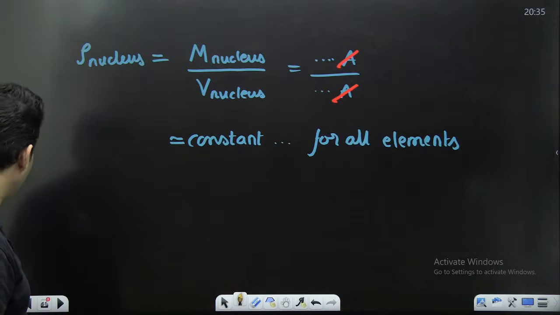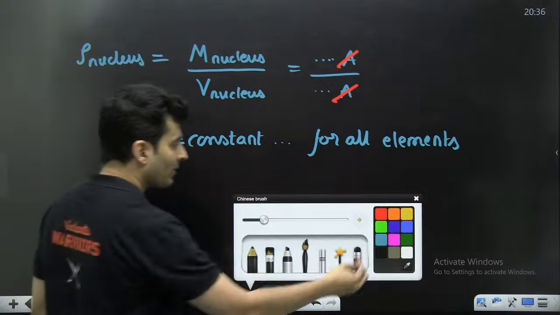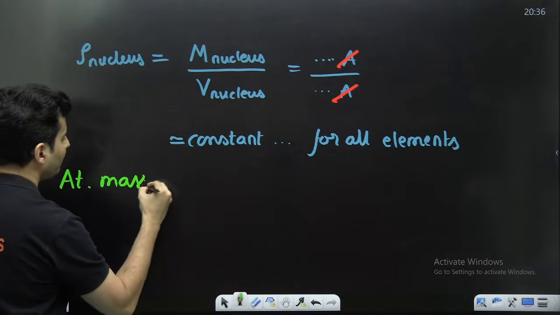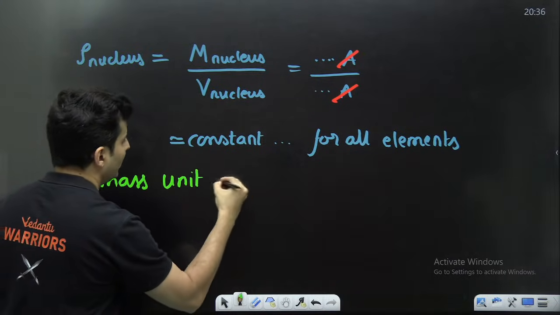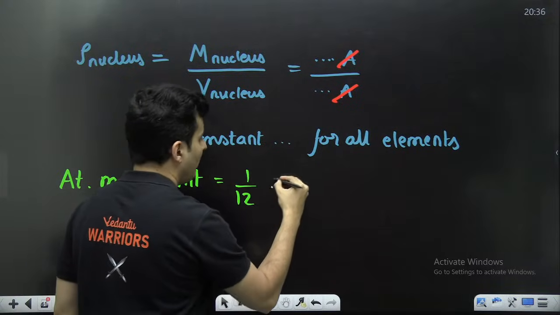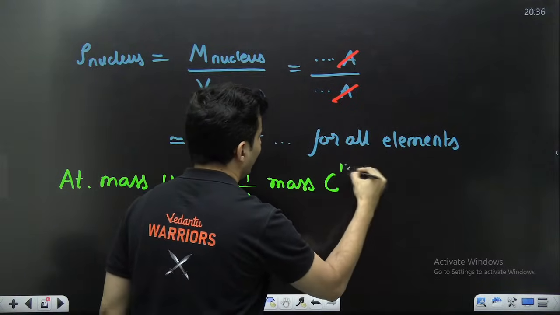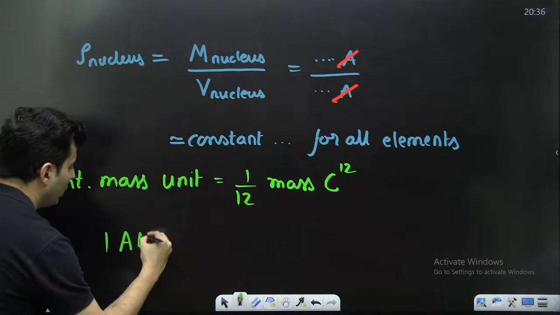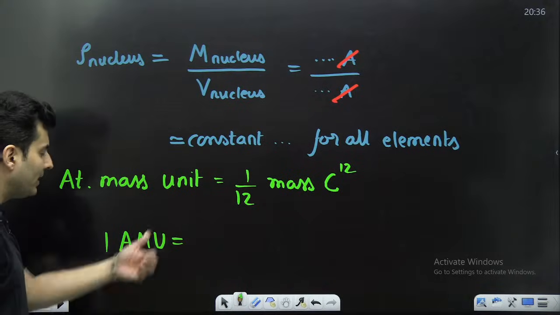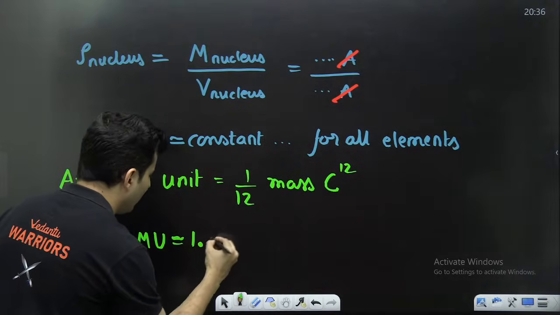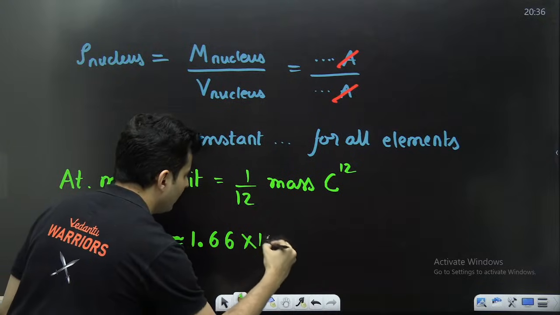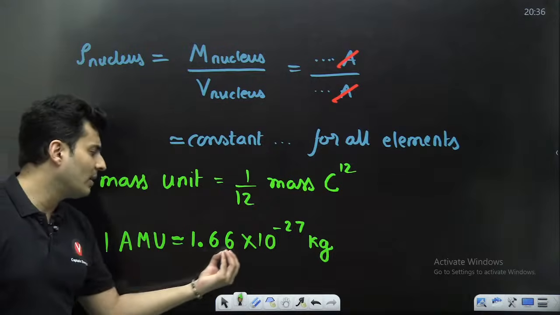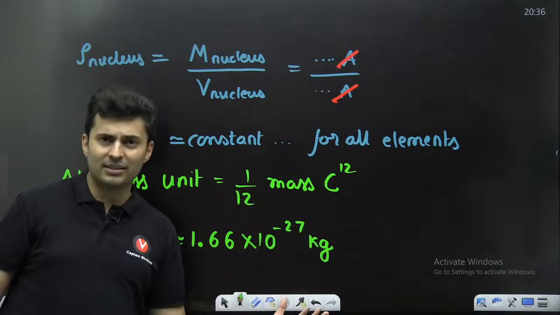They are very, very small. So for that, we introduce a new unit called the atomic mass unit, which is 1/12 the mass of carbon 12. So one atomic mass unit comes out to be very close to 1.66 into 10 to the power minus 27 kg.